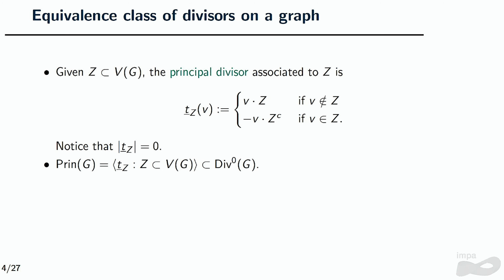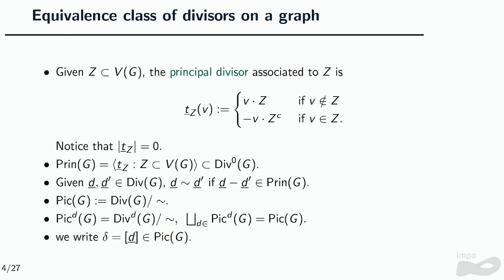And I use principal divisors to define an equivalence relation between two divisors. But I will always think of it as coming from one configuration to another using the chip firing moves. So lending and borrowing, okay?